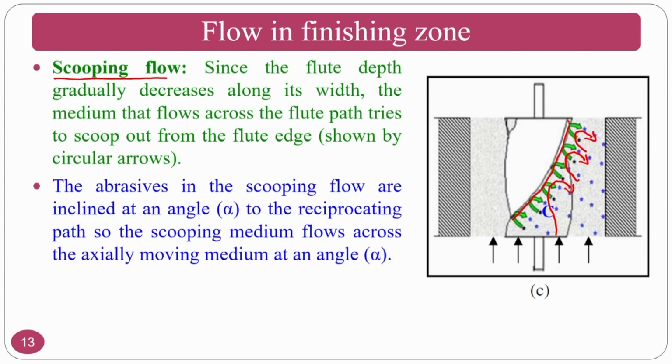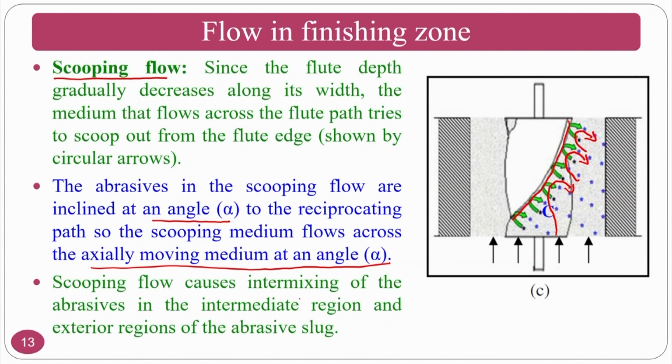So, the abrasives in the scooping flow are inclined at an angle that we have named alpha to the reciprocating path; the scooping medium flows across the axial moving medium at an angle alpha. Okay. So, this is the scooping flow. That means that the scooping flow causes intermixing of the abrasives in the intermediate and exterior regions of the abrasive slug. It shows that if scooping is there like this, abrasive particles are moving like this.